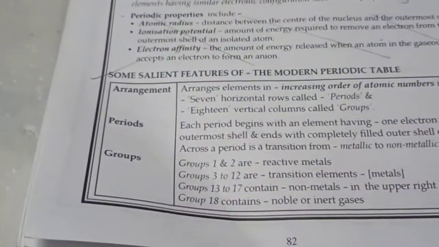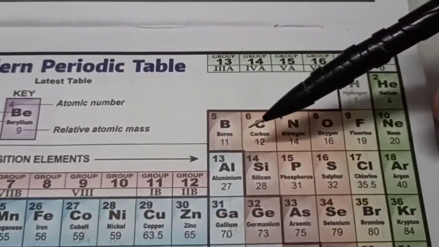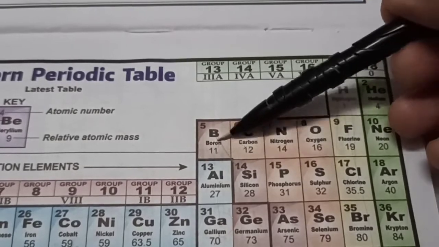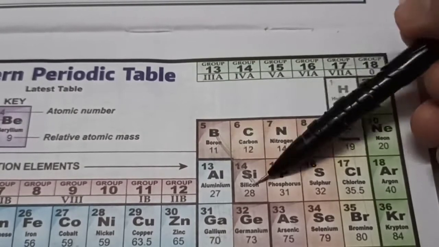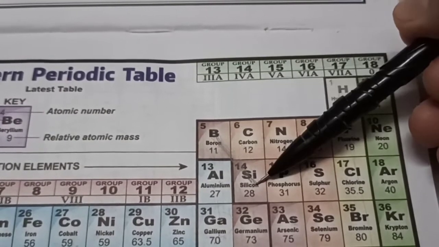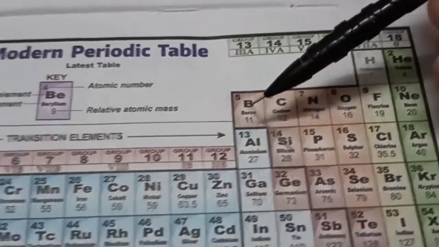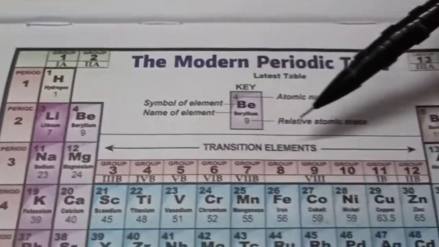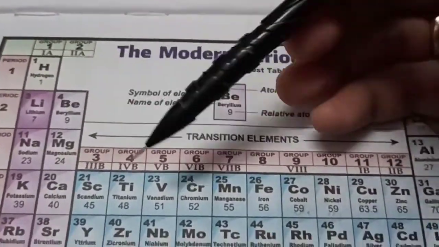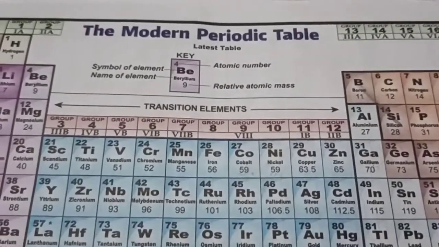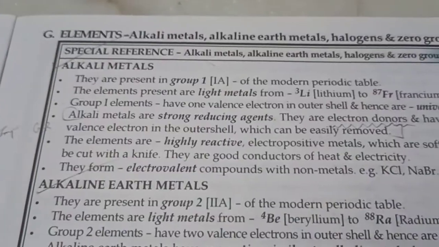If you look at the periodic table, yes, it's true that boron and aluminium have similar properties, but boron and silicon also have similar properties. In fact, both of them are metalloids. So this diagonal relationship between them is why they are called bridge elements. Similarly, beryllium and aluminium have similar properties. So if we just skip this middle part here, then beryllium and aluminium are called bridge elements.